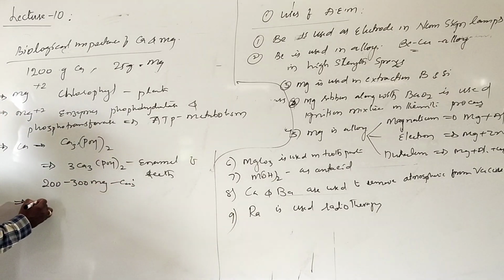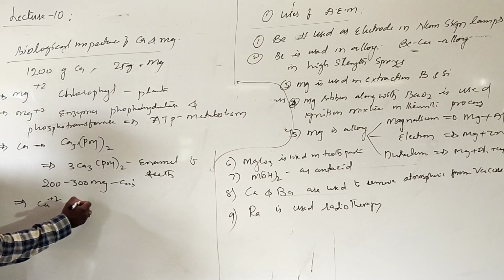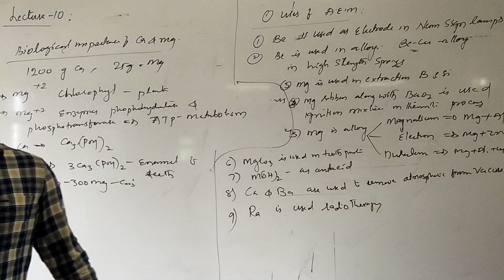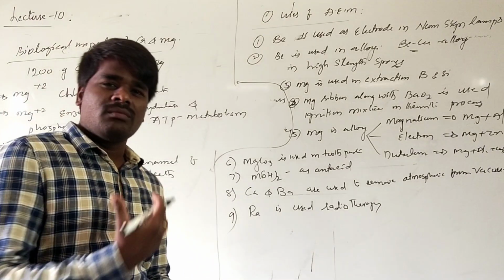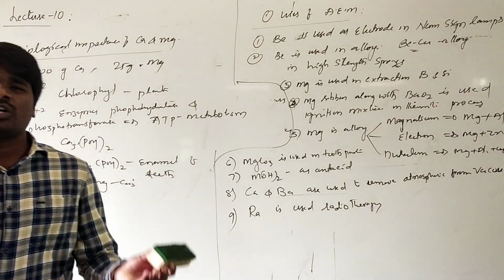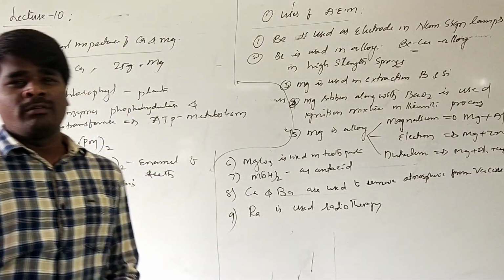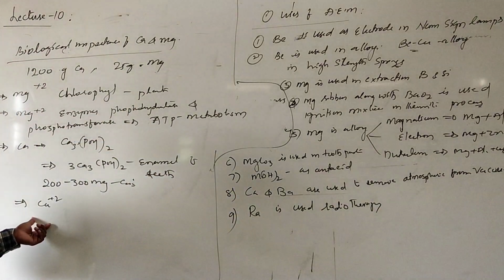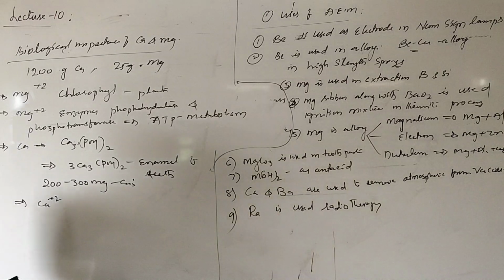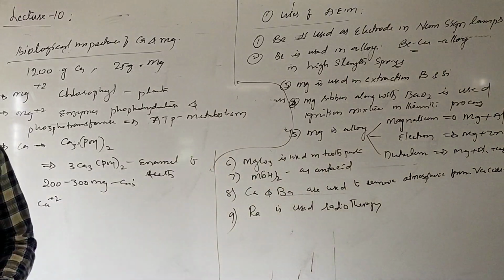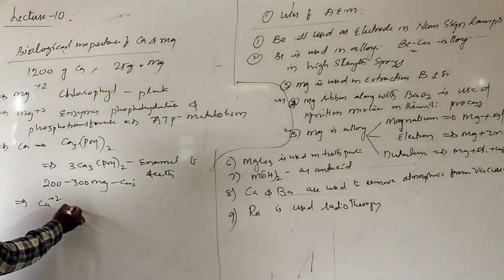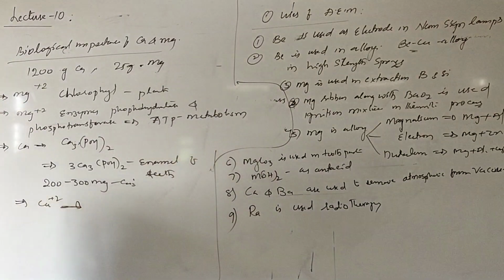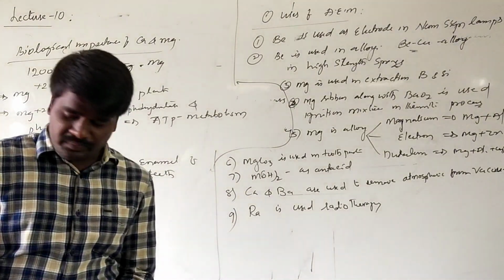These calcium ions are also essential for nerve impulse transmission. In the exchange of messages from the various parts of the body to the brain, the communication between the brain and the body parts will be in the form of nerve impulses. In the transmission of nerve impulses, calcium plays a very important role. Calcium ions are also very essential for the contraction and relaxation of muscles. And this is about the biological importance of calcium and magnesium.